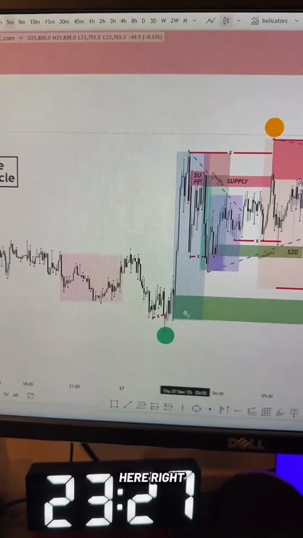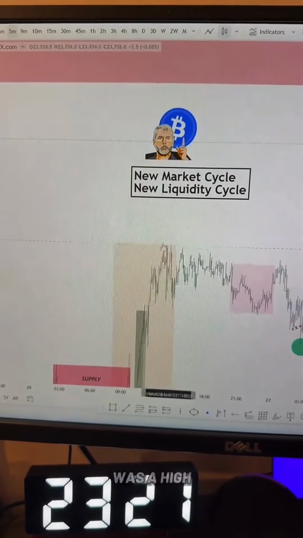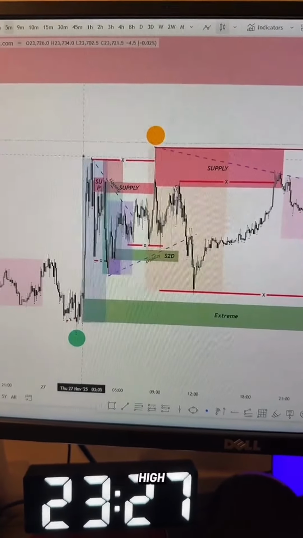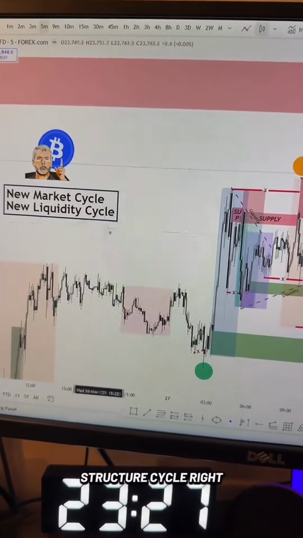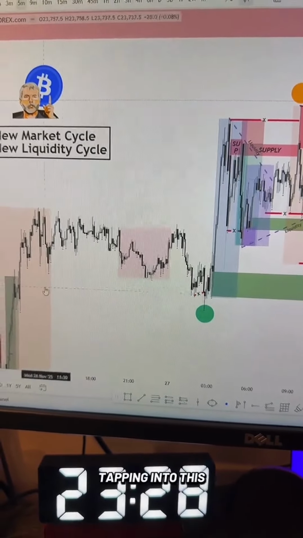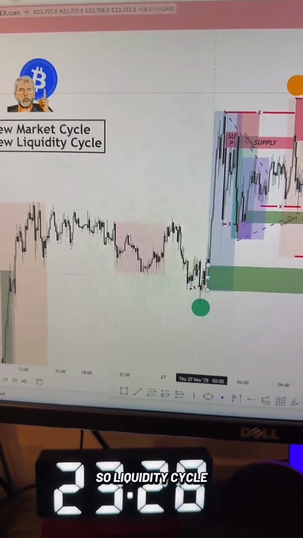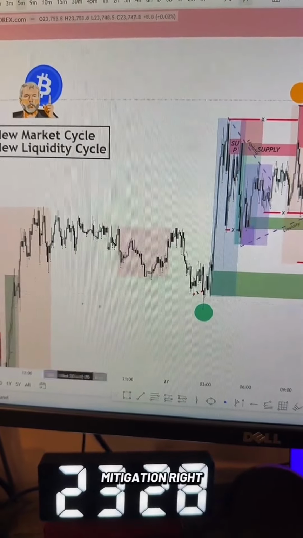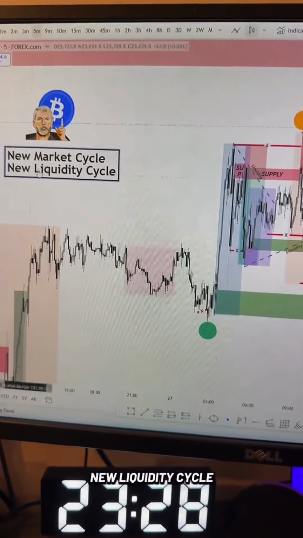So look, this POI here. Why did I mark this one out? It's because this was a high, and we went and broke that high. So we have a new market structure cycle. Cool. Now let's get onto the liquidity bit. What did we have here? We had liquidity taken, tapping into this portion here. So liquidity cycle, mitigation, and then push. New liquidity cycle established.